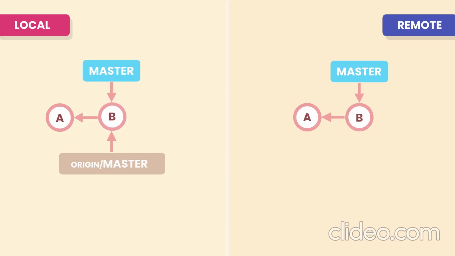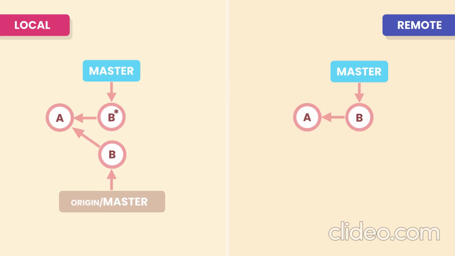Commits in Git are immutable, which means once we create them, they cannot be changed. So if we try to modify B, Git will create a new commit, let's call it B star. So B is going to stay in Git's database in case we screw something up and we want to recover it later. Now let's say we want to do a push to share our change with others. What do you think is going to happen? Git is going to reject our push. Can you tell why? At this level, you should be able to answer this question. If not, pause the video and think about it for a few seconds.